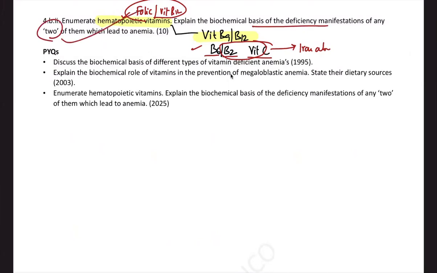That means of any two, you have to choose folic acid and vitamin B12. Similar questions came in 2020, 95 and 2003 also. They're asking what are the different types of vitamin deficiency anemias, and what is the role of vitamins in prevention of megaloblastic anemia? So they were always focusing on folic acid and vitamin B12, right?